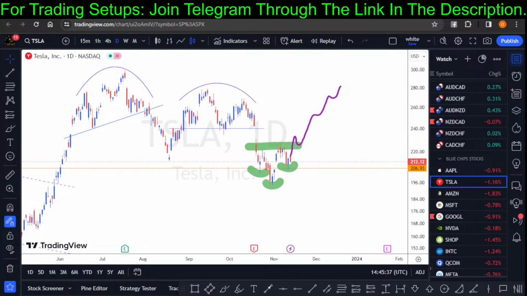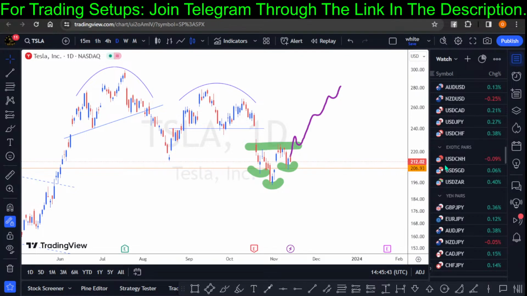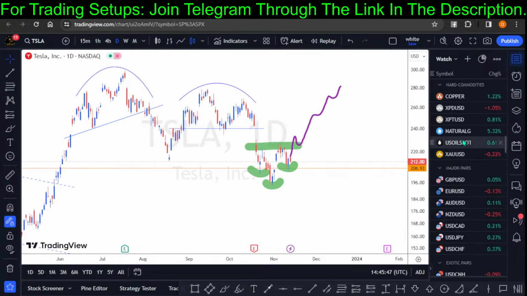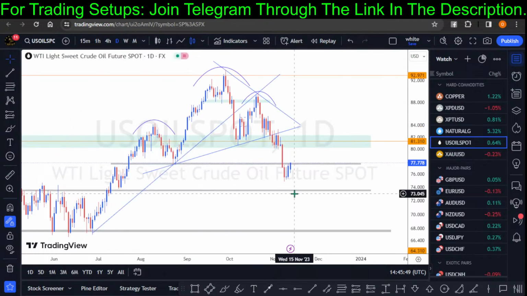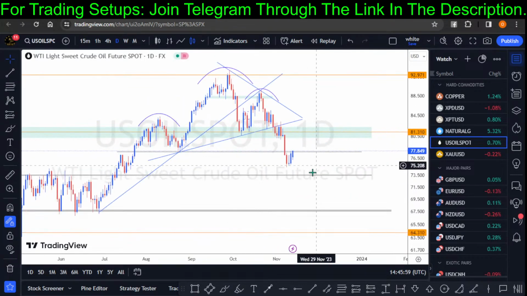So this is all I have for you today, and then let me disclose my position. I am currently holding on to my short position on US oil. I've been holding this position for like 3 weeks, so my position on US oil is still active. If price can break this key level structure and then close above it, then I will be very careful with my short position on US oil.